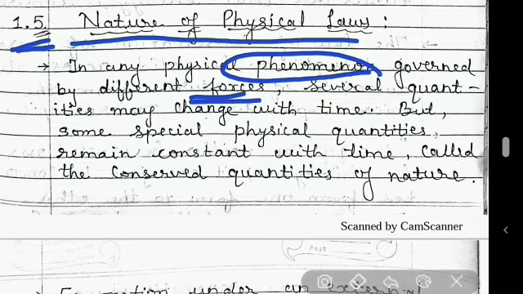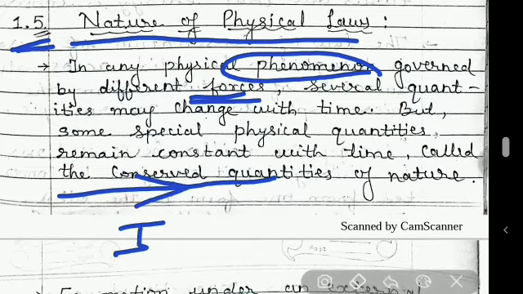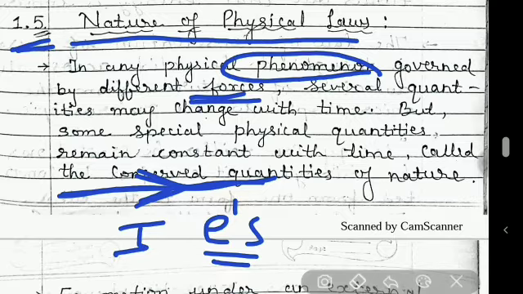If I give an example of the electric current, in a wire the electric current I flows. You know that current is due to electrons, and electrons move in a wire so that we get the current. So these electrons move due to some kind of force.